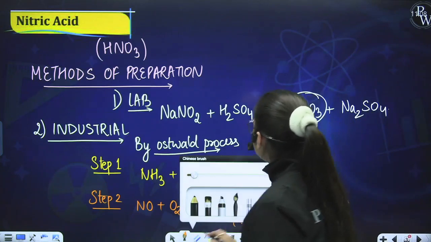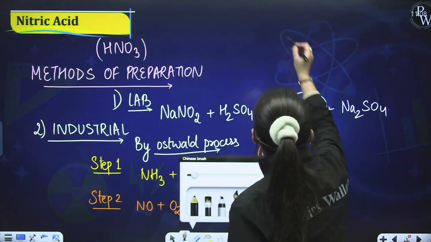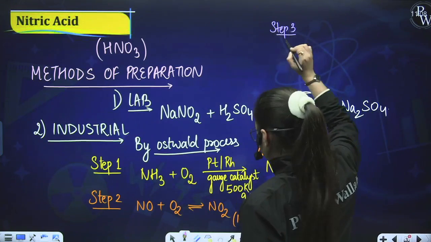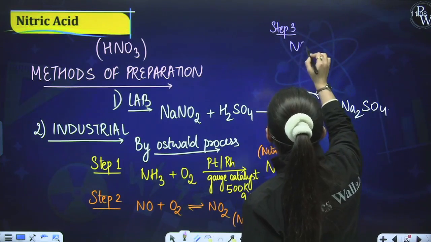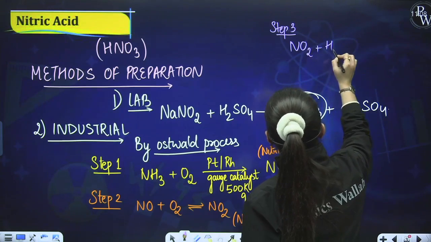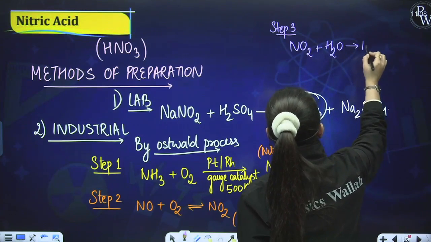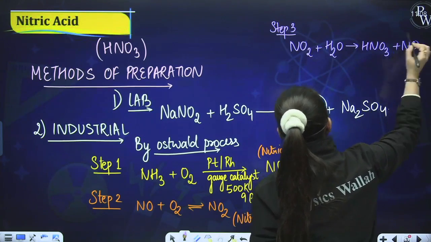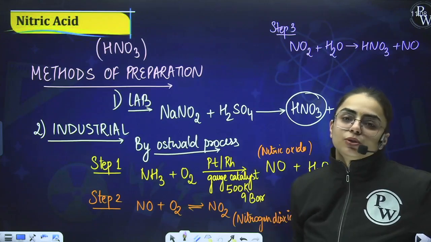So what is the third step? Let me write the third step over here. Okay, kindly write the third step. I am writing it over here. What is the next, third step? This NO2 on further reaction with water produces HNO3. Also, NO is produced over here. Is it clear to you?